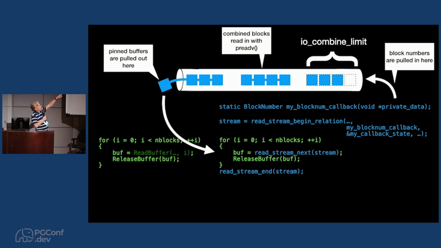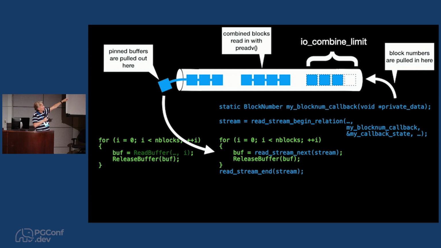So up here you can see this picture. At this end of the pipeline, you've got an arrow coming from the callback. It keeps calling that callback whenever it feels like it to try and build up a large combined I/O, up to a limit of io_combine_limit. That's a new Postgres setting, which defaults to 128K, but you could change it. So it tries to build these groups of blocks, and each one of those then gets turned into a system call.